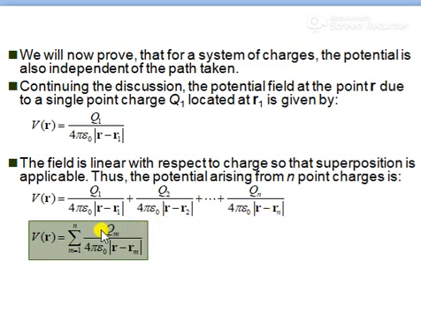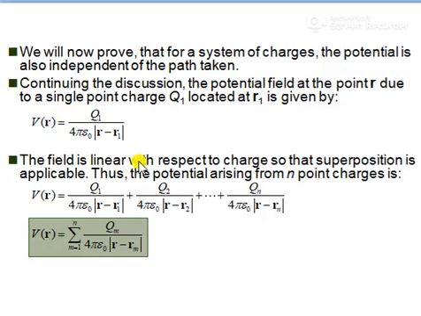So totally we get the potential at a point due to several charges: the summation over m equal to 1 to n of Qm by 4 pi epsilon naught modulus of R minus Rm. And you have to notice the reference point of zero potential is still assumed to be infinity here, right?